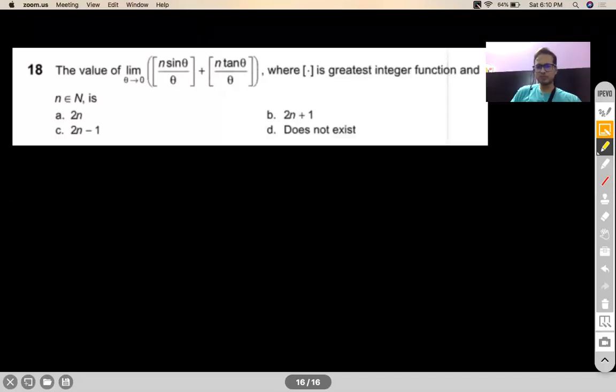Good. Three of you have responded so far. It's actually a conceptual question. Either you know it or you don't know it. It can be solved within 30 seconds or you'll not be able to solve it.